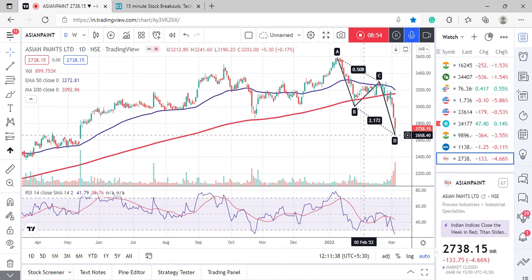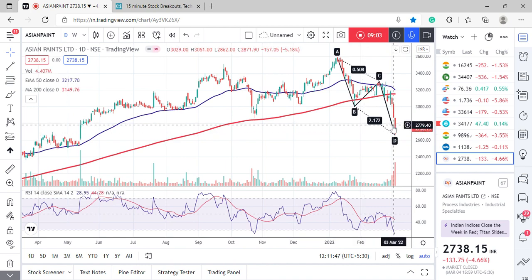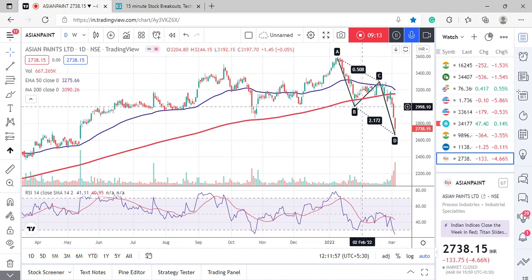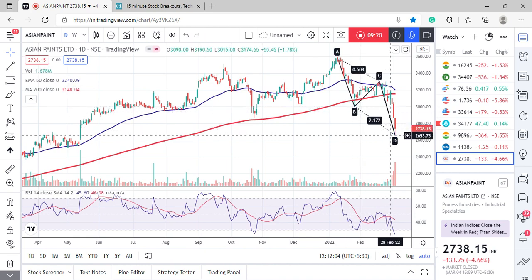Now, a bullish ABCD pattern is a harmonic pattern, and its PRZ can be seen at around 2,650. So as long as it can sustain above 2,650, we can expect a rally towards 3,000 once again. Like 3,000 is the previous swing low, so it can move up to 3,000 as long as it is trading above 2,650. So one can trade in the stock with a stop loss of 2,650 and expect a rally towards 3,000 for the near to short term.